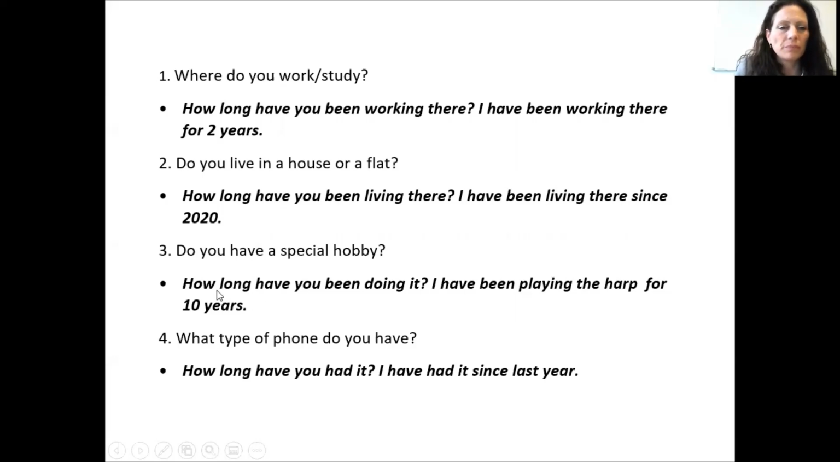Number 3, how long have you been doing it? Okay, I have been playing the harp for 10 years. Again, the action and duration of the action are stressed in this sentence. Number 4, how long have you had it? I have had it since last year. Here, we have an example of the present perfect simple because the verb have is a state verb. It's not an action verb and therefore not used in the continuous form.